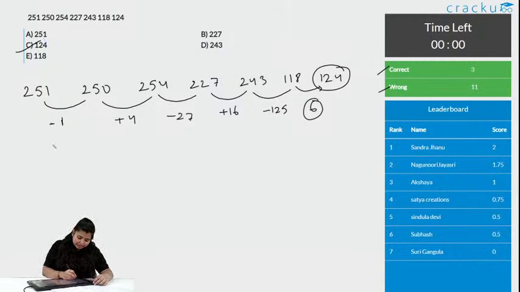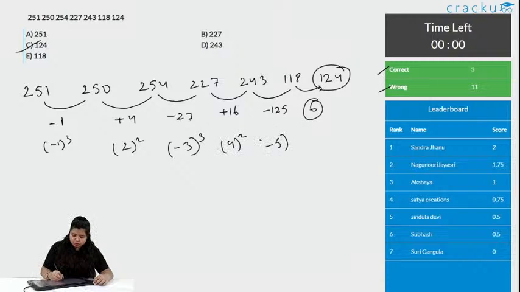Can I say this is 1 square minus 2 cube, 2 square minus 3 cube, 4 square minus 5 cube. So, what should the next number be? It should be in square, and this should be 6 square and plus. That means 36 should be added here, and if 36 is added here, we will get the other number.